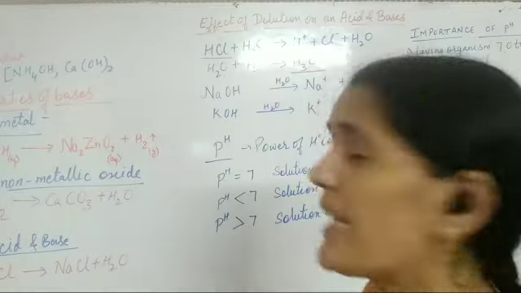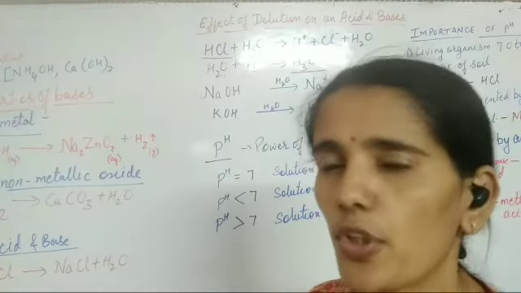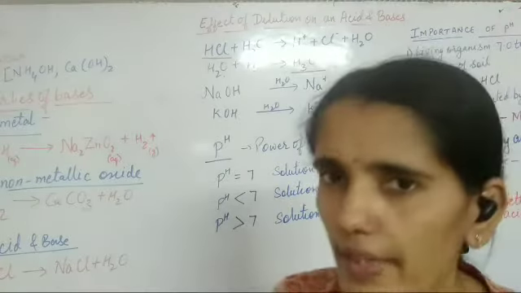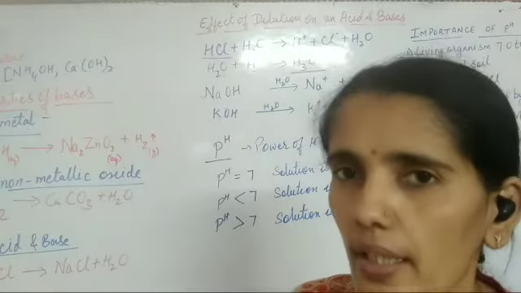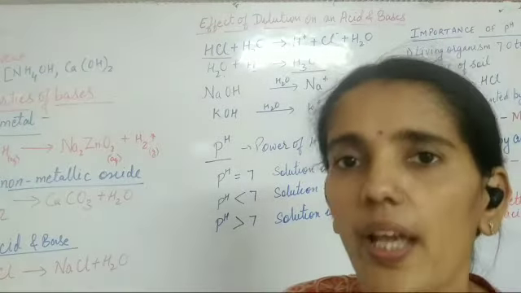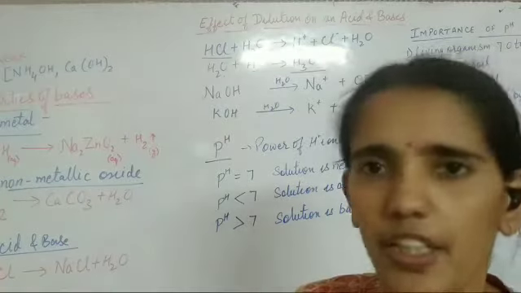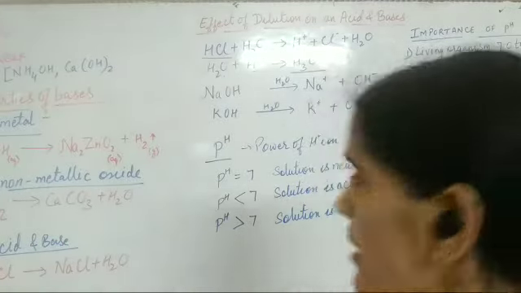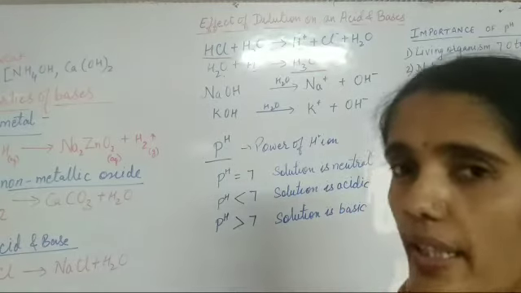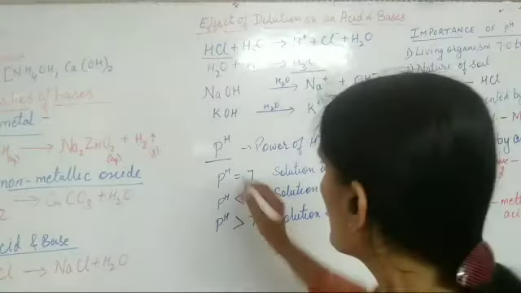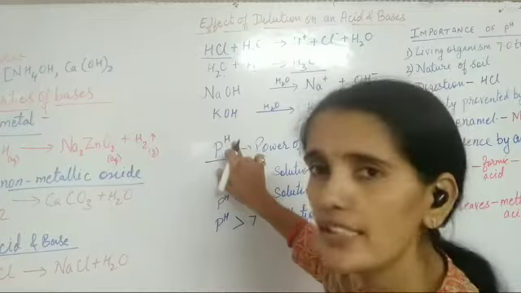Now pH. I have told you previously also, with the help of pH we will be able to identify whether the given solution is acidic or basic in nature. Now what do you mean by pH? See, whenever you are writing pH, it should be written in a proper way. P is small and H is capital.